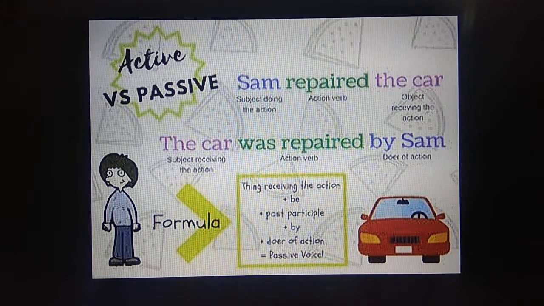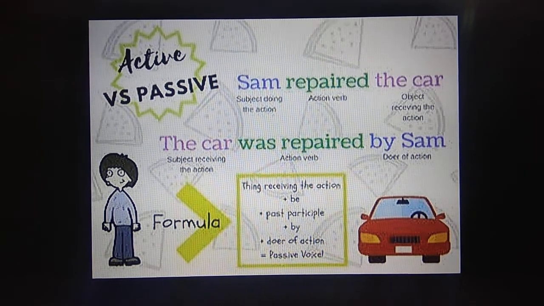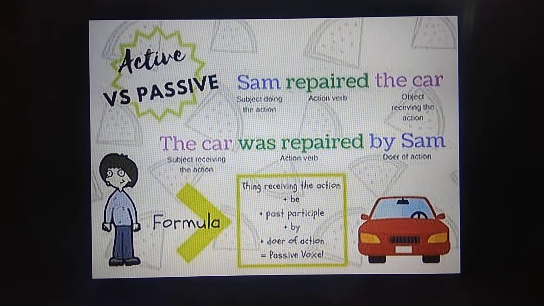And here was repaired. So why is it was repaired? Because car is singular. So we have to write the be form, that is was. Car is singular, so was. And repaired, you have to write the V3 form of repair. Repair, repaired, repaired. So was repaired by Sam. So I think you understood, students. And before the object, you have to use the by agent. Okay.